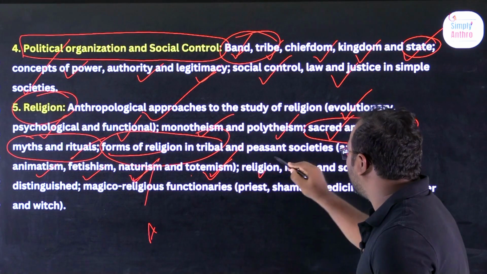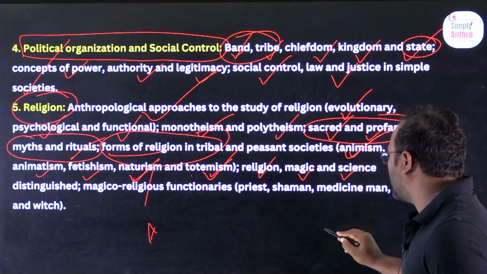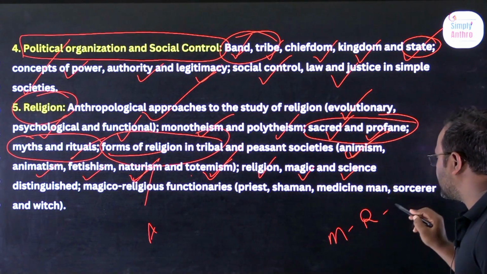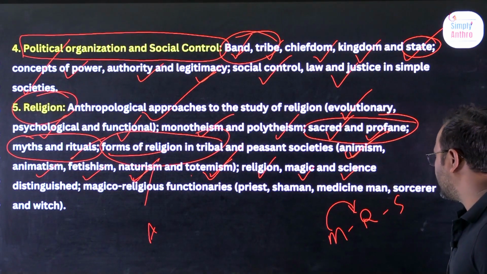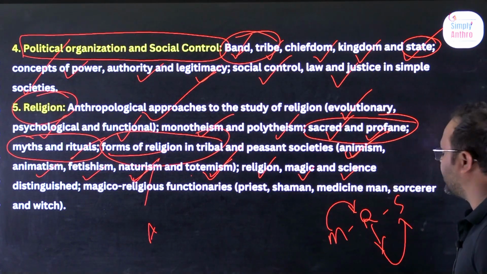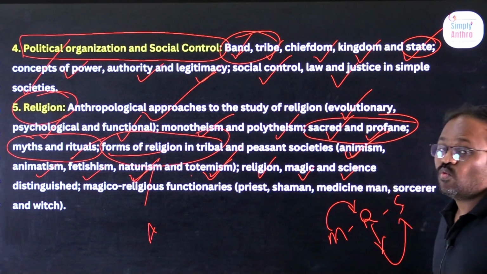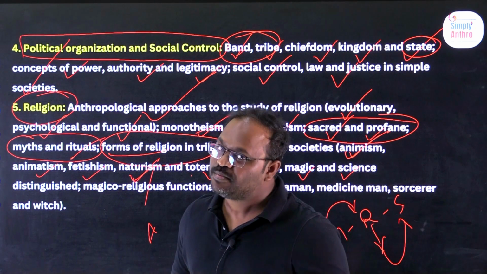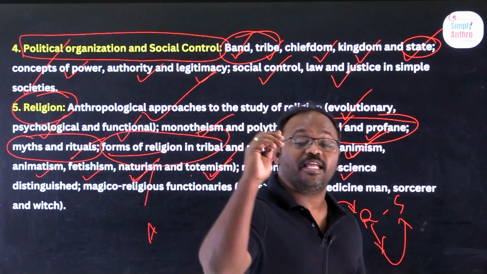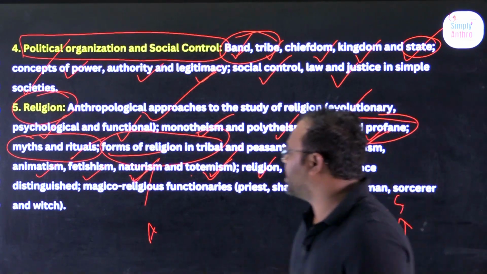We'll talk about what is religion, what is magic, what is science. Magic, religion, science: first there was magic. From magic, religion emerged, and there is no evidence in religion. Then we started thinking about science. This is about magic, religion, and science. What are the differences between magic, religion, and science? Have you ever experienced magic in your lifetime? Yes, there are many magics in your religion. So magic, religion, and science we will discuss in comparison.